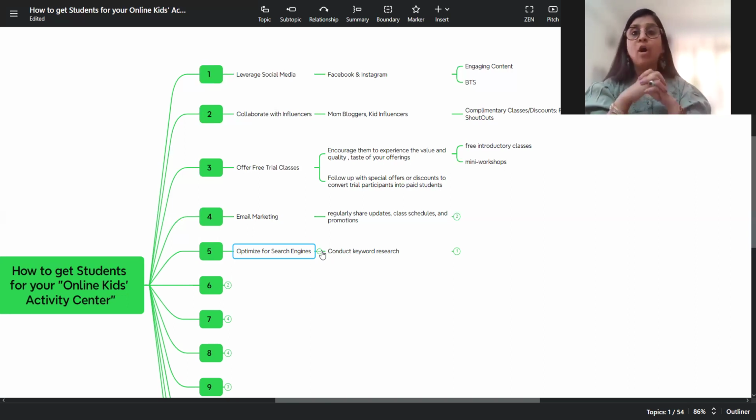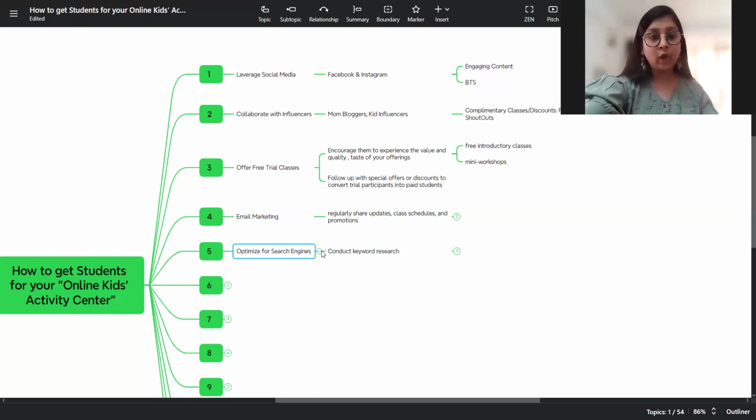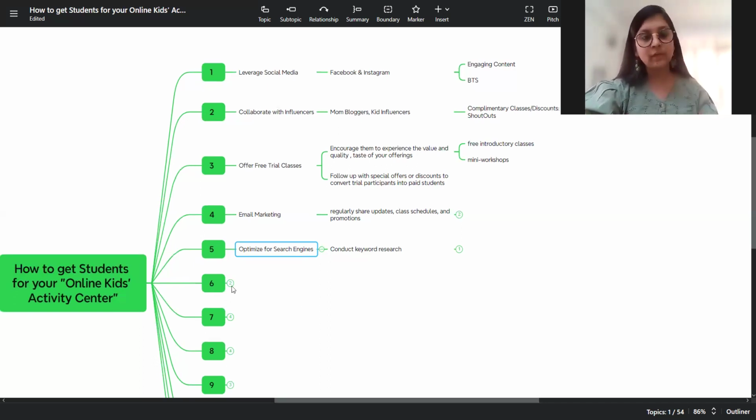So if any mom wants to search for oil painting and none of your content has the hashtag or that square bracket with oil painting marked as a keyword, it might not even come up in the search engine when somebody is typing on Google oil painting online classes. If you have not used that online canvas painting, oil painting, it might not reflect. So the more broader search engine keywords you put, the more the chances of your visibility across the audience. That is optimizing your search, optimizing for search engines.